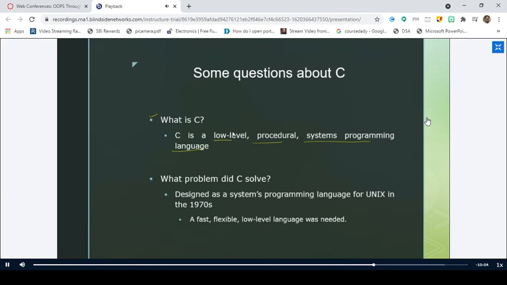C is a procedure language, sir. Okay, it is a procedure language. But my question is, what is the reason for C coming into existence? We have previous languages like assembly language and machine language. But C is somewhat what we call a high-level language or low-level language, whatever it may be. But it came into existence for one particular reason. What is that reason?